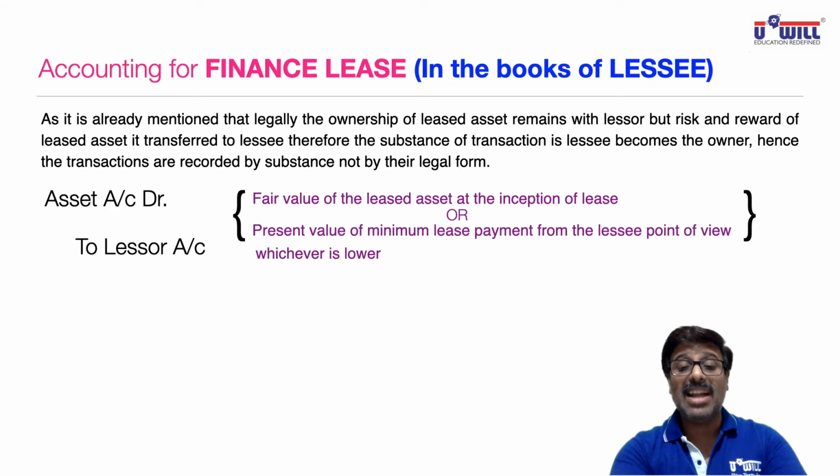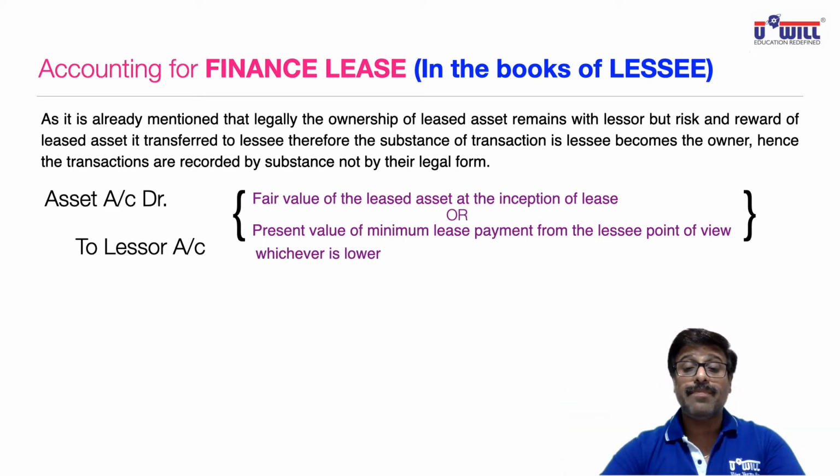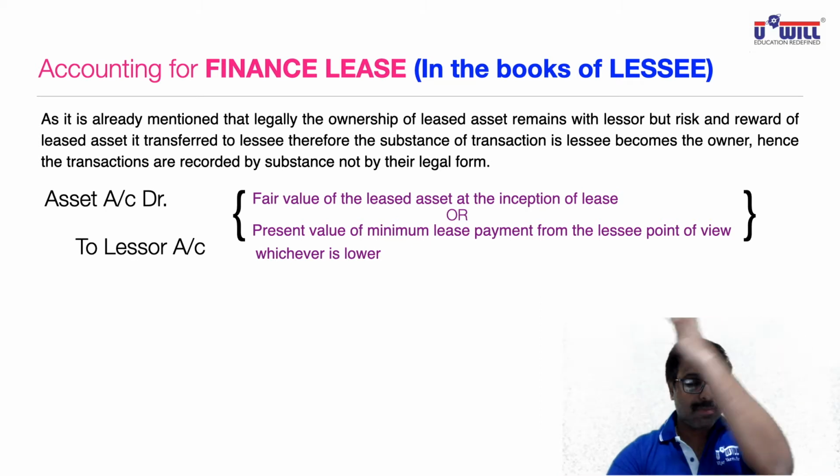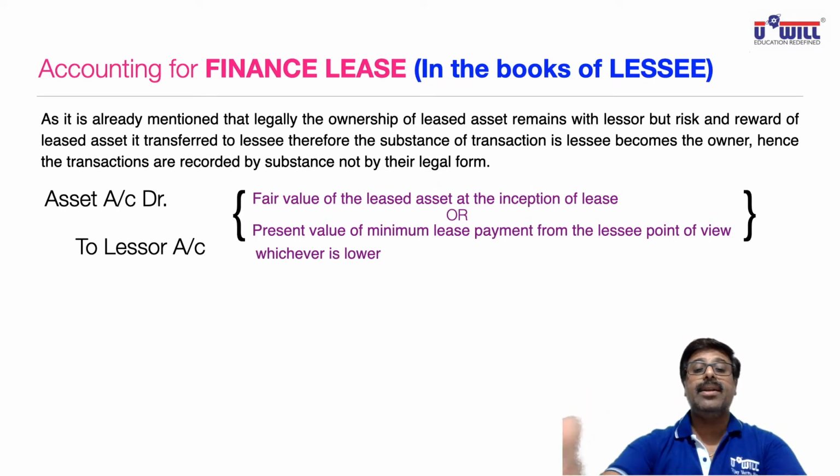So what was the fair value of that car? 50 lakhs. And what is the present value of that lease payments including that guaranteed residual value? 51.9 lakhs. We will record it at whichever is lower. Suppose the lessee guaranteed not 3 lakhs but only 1 lakh. Then 48.9 lakhs plus 1 lakh guaranteed residual value, the present value of minimum lease payment comes to 49.9 lakhs. Then you would record it at 50 or 49.9. Which one is lower? 49.9 lakhs.